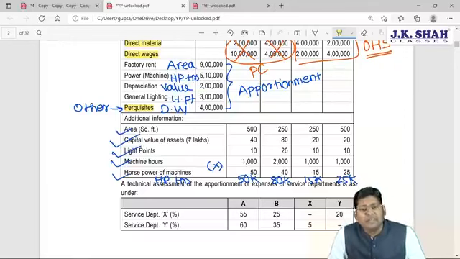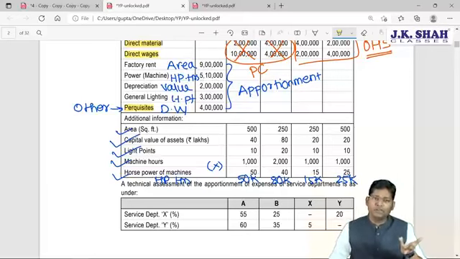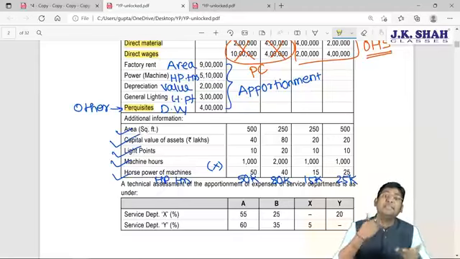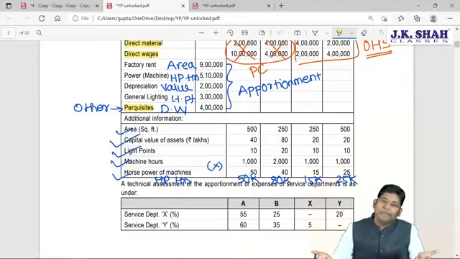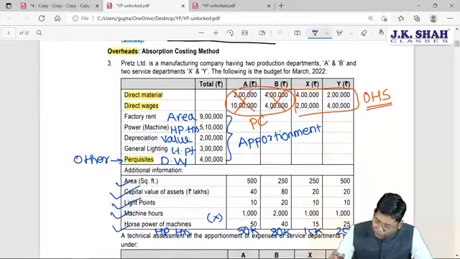What is given? Perquisites. Perquisites we pay to whom? Our workers and employees only, no? So whenever, sir, what is perquisites? These are the extra benefit other than the basic wages. If you have paid them wages in the same proportion, you need to pay them perquisites, and that's why perquisites are to be divided on the basis of direct wages ratio. And direct wages ratio you are going to get from here.